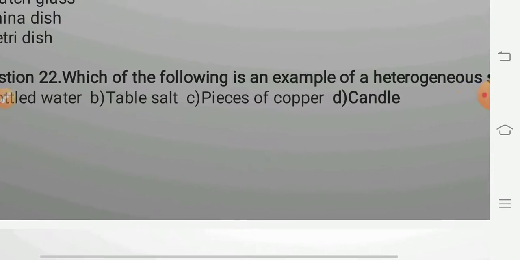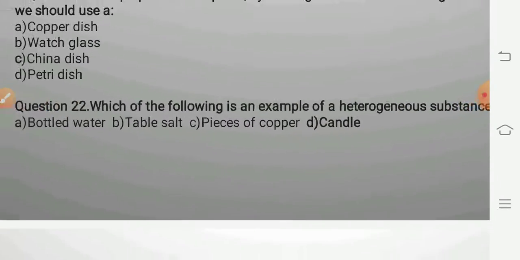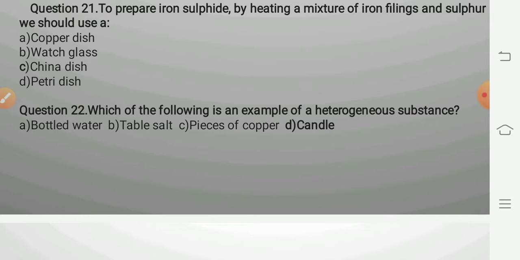Question 22. Which of the following is an example of a heterogeneous substance? Bottled water, table salt, pieces of copper and candle. Now bottled water is a homogeneous mixture, means it is a solution, homogeneous throughout.